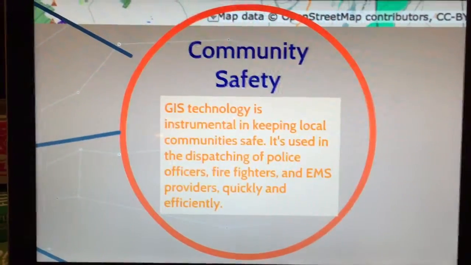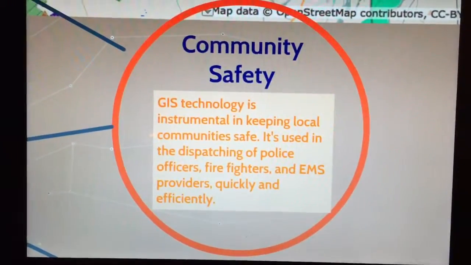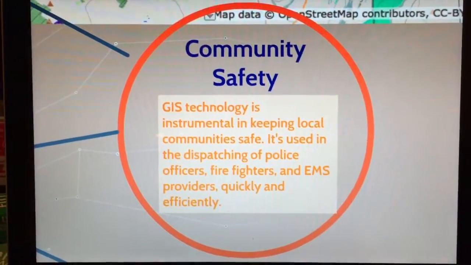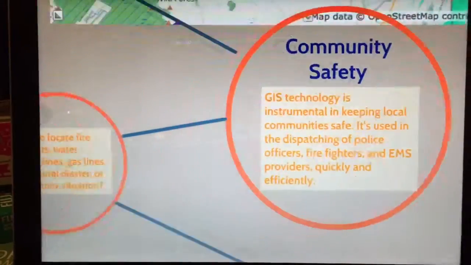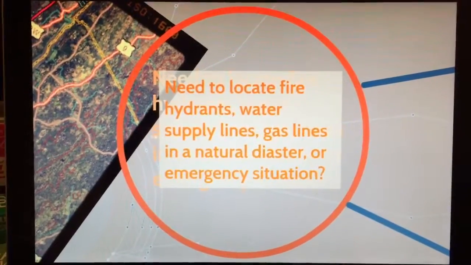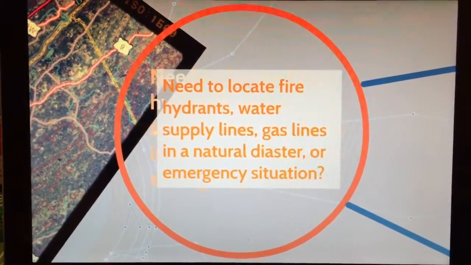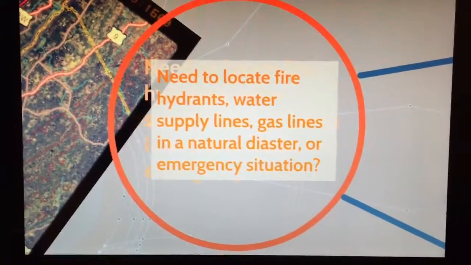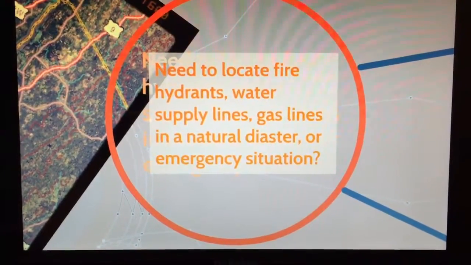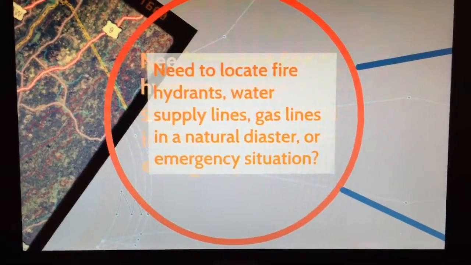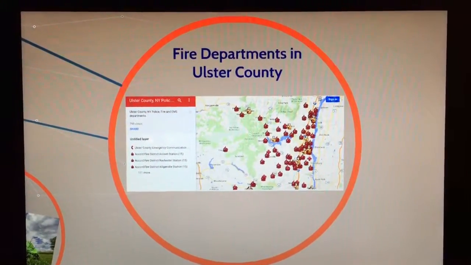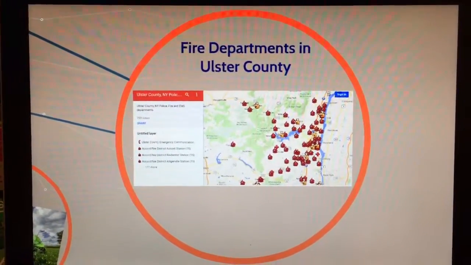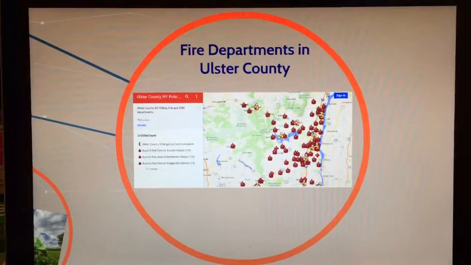GIS is used to keep communities safe. It's used in the dispatching of police officers, firefighters, and EMS providers quickly and efficiently. Finding out where hydrants, water supply lines, and gas lines are in a natural disaster or emergency situation is vital. GIS can be used to help define where all of these pieces are located and how to get to them.